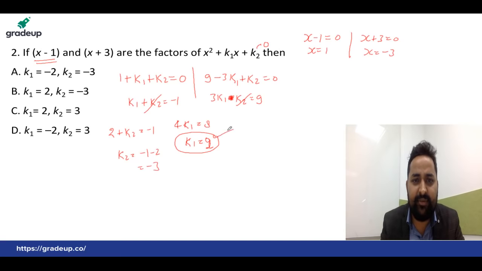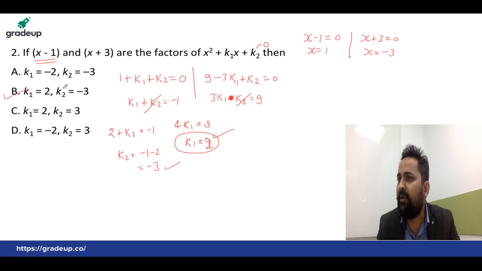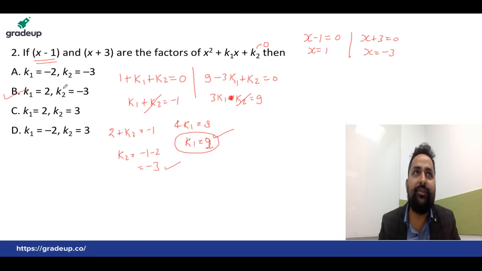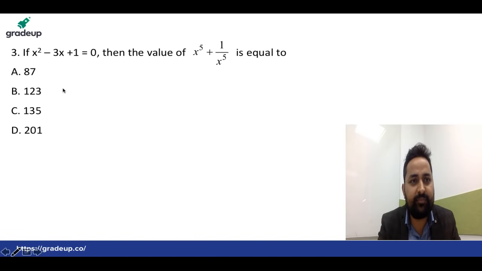That means the values are 2 and minus 3. What is the answer? 2 and minus 3, B option. Very simple. Not C. Okay, if multiple both, we can compare. You can compare, not an issue. Okay, let's move to the next question then.